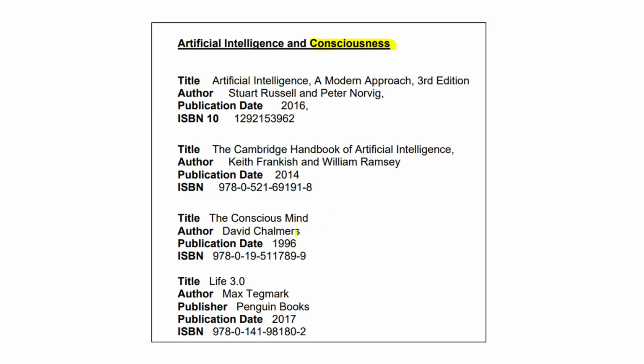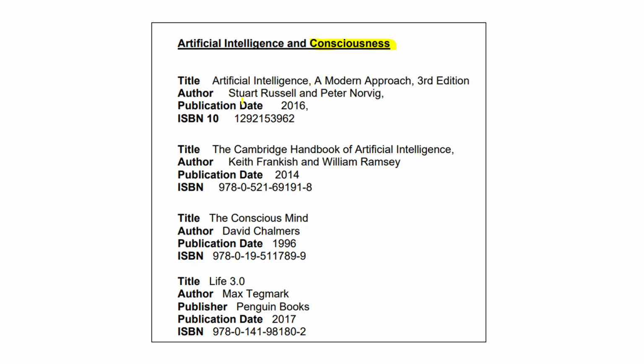So he looks at more particular questions. What are we asking when it comes to consciousness? Are we just asking how can physical systems give rise to non-physical things, or are we asking something more? Keith Frankish and William Ramsey have their book called The Cambridge Handbook of AI.